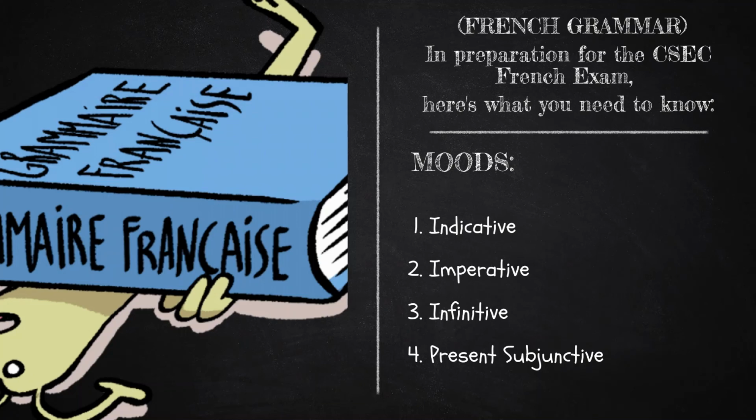And an example of the past infinitive would be elle a parlé sans avoir pensé, where avoir pensé is the past infinitive. Elle a parlé, she spoke, sans avoir pensé, without thinking. We have avoir, and we could also use être in their infinitive form, and then the past participle of the main verb. This is an example of the past infinitive en français.